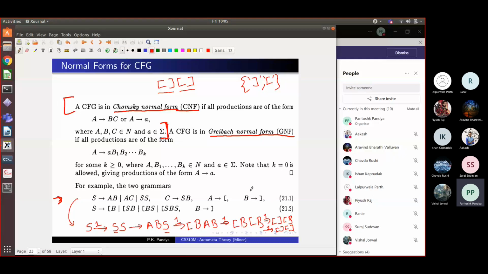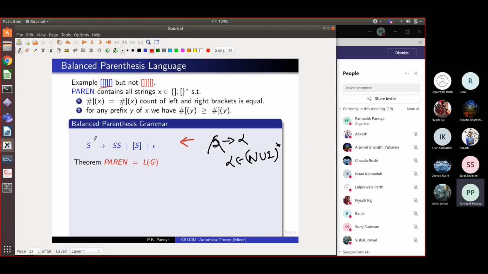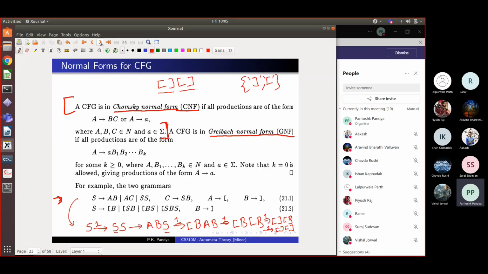Okay. So I have systematically obtained this grammar 21.1 by doing some massaging to this grammar to put it in that form. But it will recognize the same language except epsilon. And that we will see. But you should try to generate strings like this. I already showed you the derivation of this string. So try a string like this. This is also a balanced parenthesis string, right? How will you generate it in this grammar? So you should try that. That's your homework. Okay?